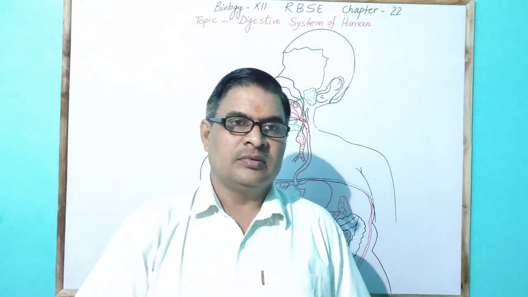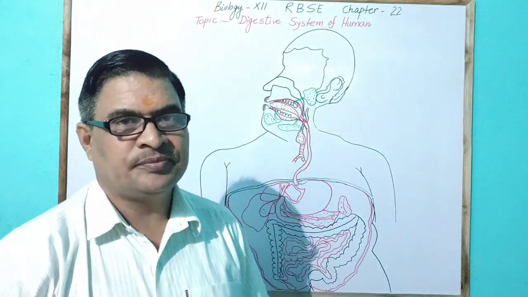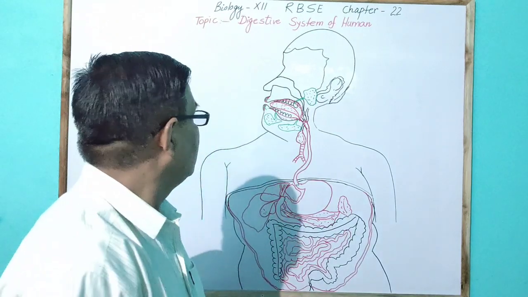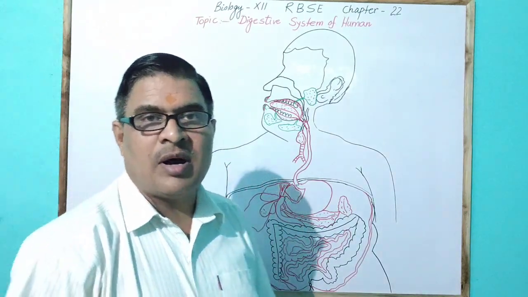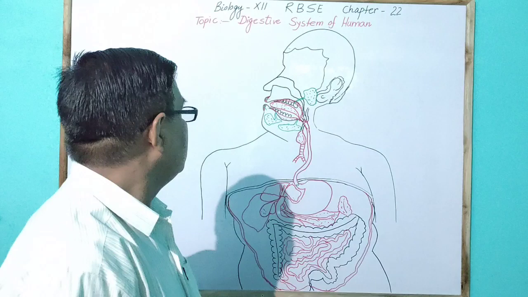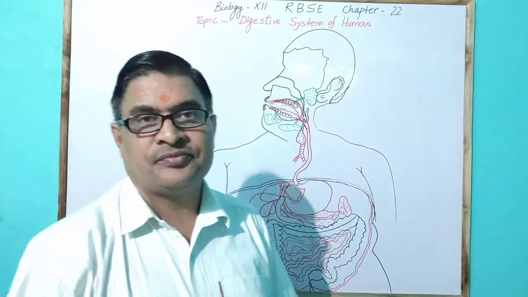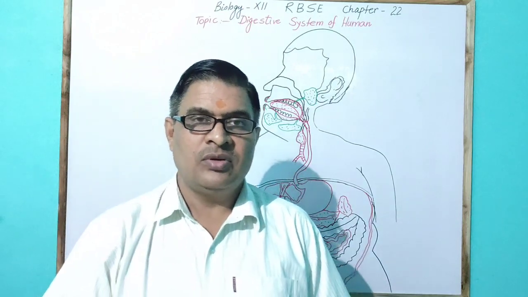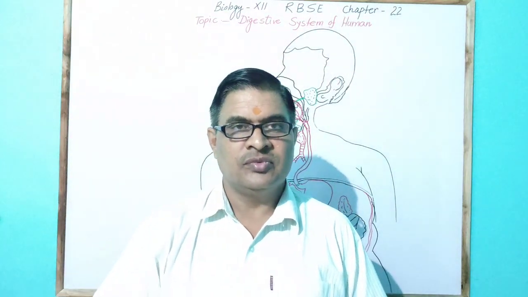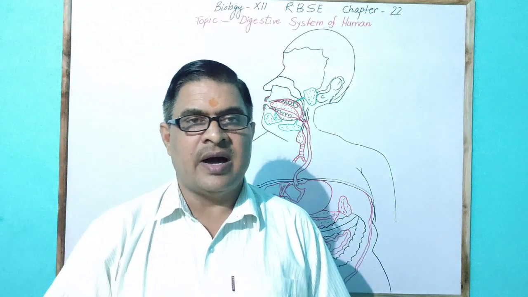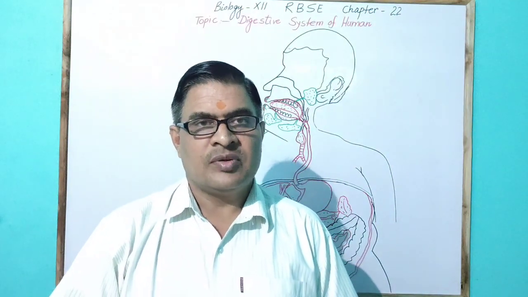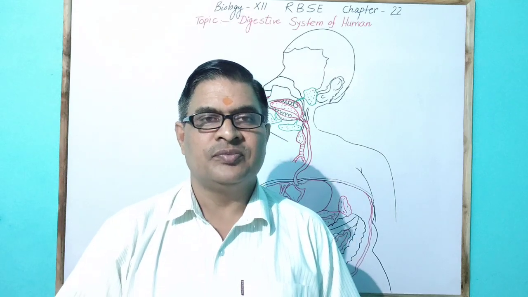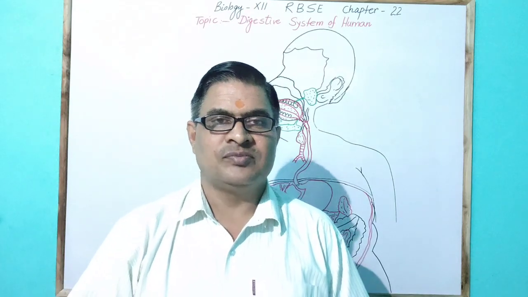As in chapter 22 in zoology, today I discuss the digestive system of human. As you know, humans require food for energy and also for the preparation of cytoplasm and new tissue in the body.